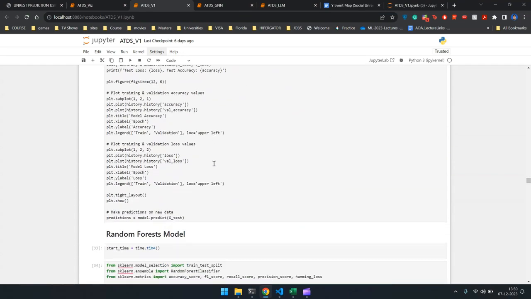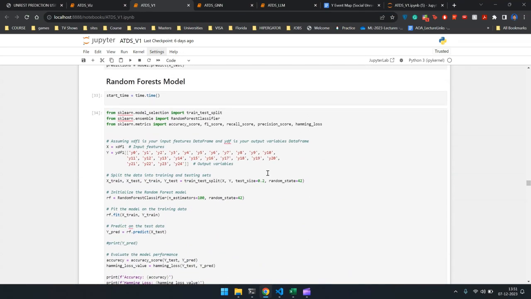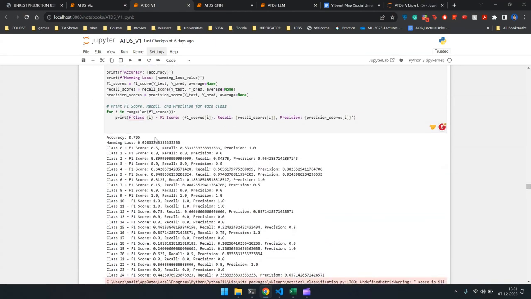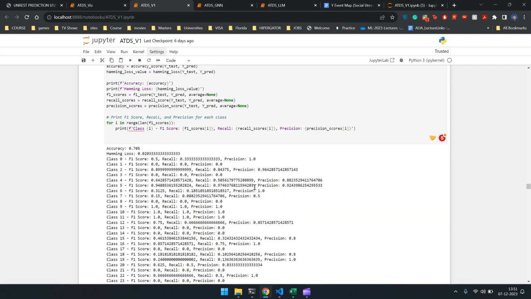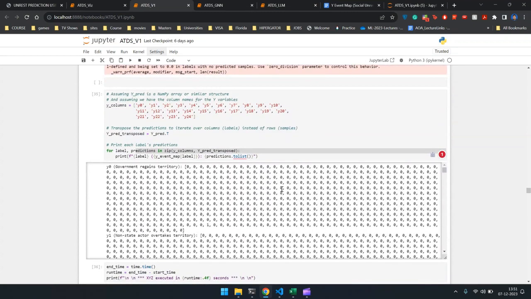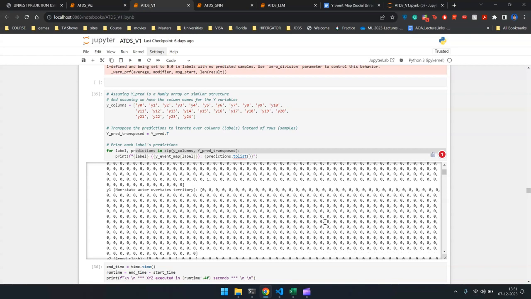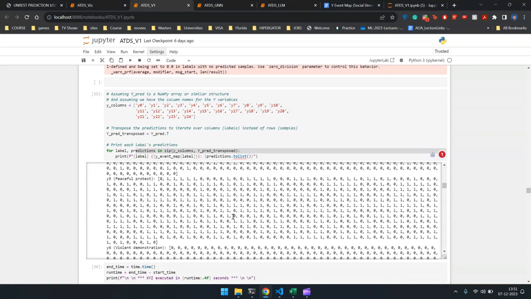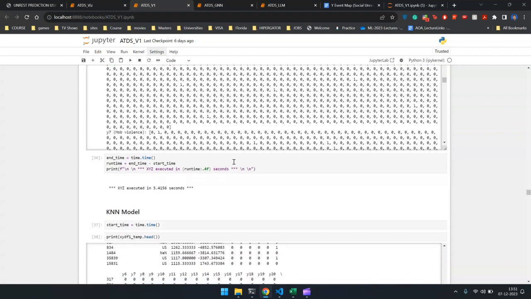Now, similarly, we've built multiple such models to compare the accuracy on different metrics. So this is our random forest model, and here we're getting a far better accuracy of around 70%. I won't be training the model again for time constraints. And these are our predictions for the random forest model. If you look at Y0, which is government regains territory, there's no positive entry that the model has predicted. But coming to something like peaceful protests, you can see there's a lot. For our test data, the model predicts that it's possible that there's peaceful protests for that specific news entry. So given that news entry, it's possible that there will be peaceful protests between the actors in the news entry. So that is a random forest model.